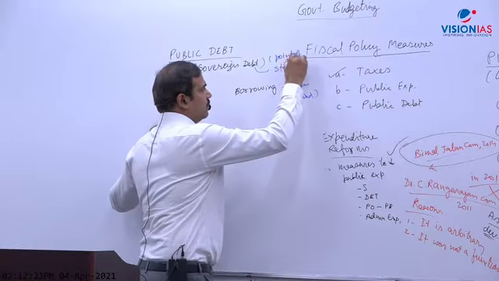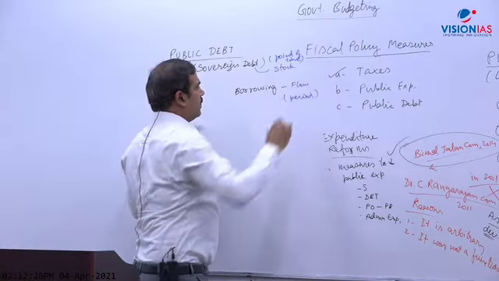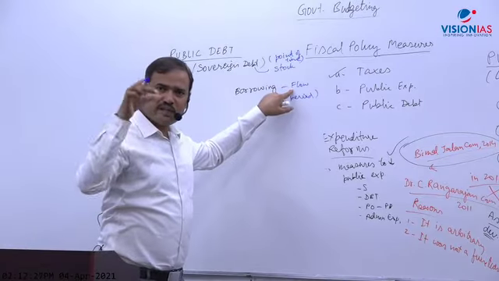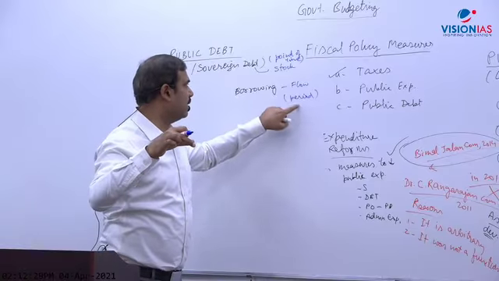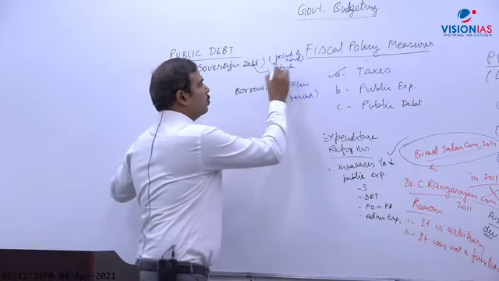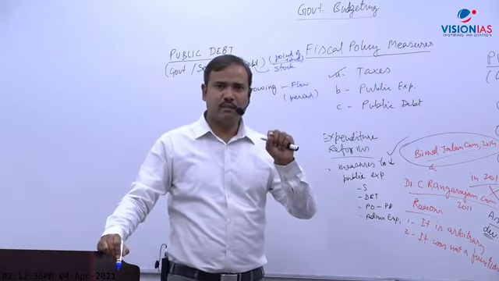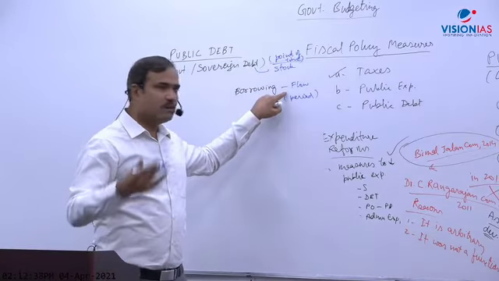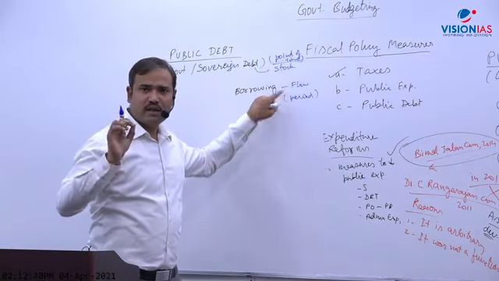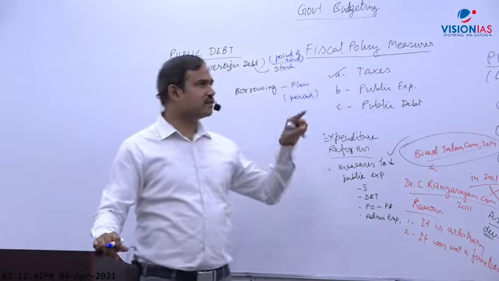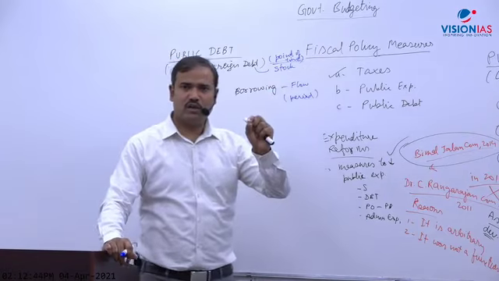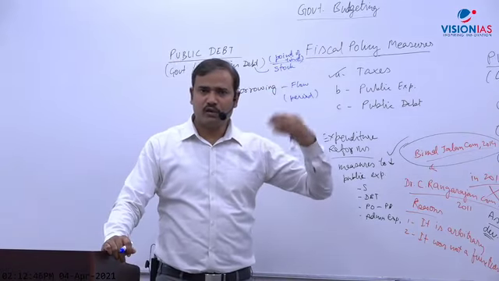I have told you already that flow concepts are measured over a period of time, and these are measured over a point of time, at a particular moment. Just like income. Income is a flow, earned over a period of time. Clear? And money in your pocket is a stock concept. How much money you have right now, you can count that money. But income is earned over a period of time.